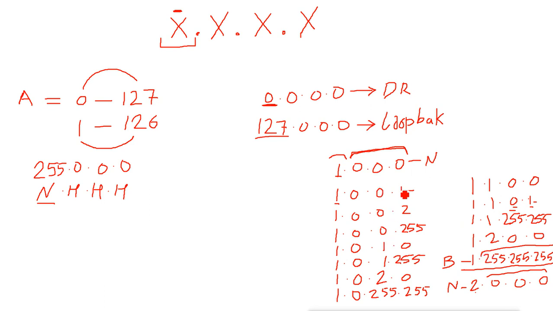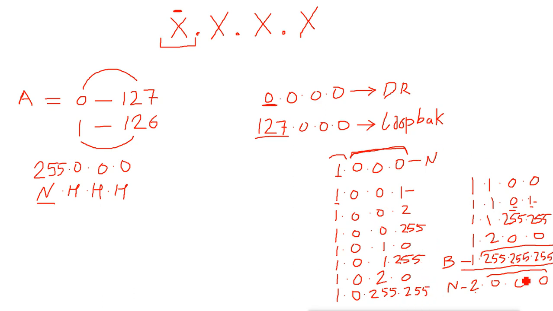The network address is there to define the network. If someone asks which IP addresses I have, I may not list all these IP addresses one by one. I will say only that I have the 1.0.0.0 network, and they will easily understand that I have all these IP addresses. And if I want to broadcast data only within this network and not into any other network, then I will use the last address, the broadcast address, and the data will go only into this network, not to any other network.